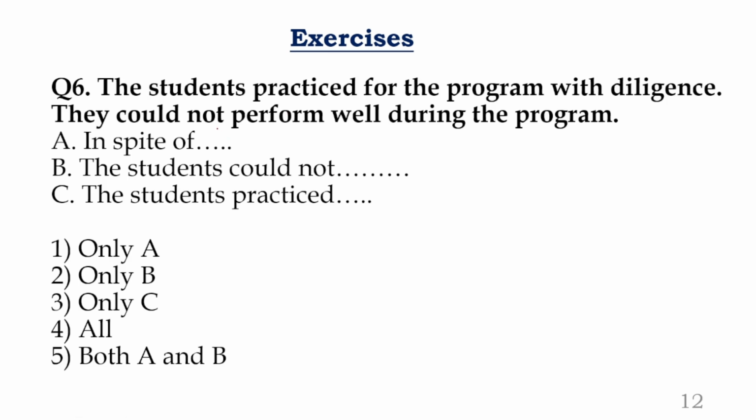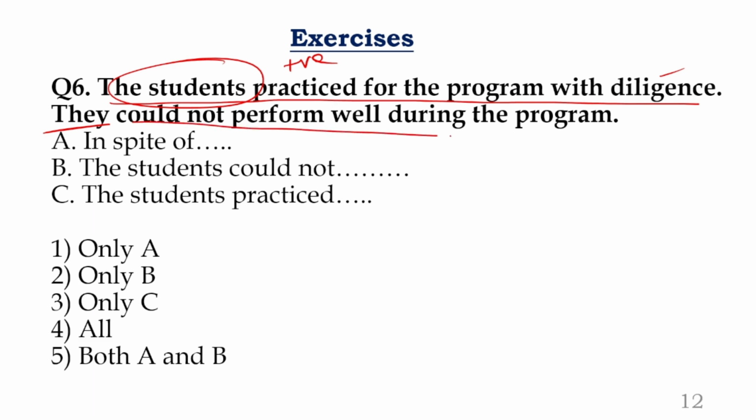Question number 6. Look at the statement. The students practice for the program with diligence. Statement is absolutely positive, no problem. Diligence is lot of interest, lot of hard work. They, what is they? They is nothing but students. Okay, subject is same. There is a possibility of ing. They could not perform well during the program. Oh no, this part is absolutely a negative one, and the first part is absolutely positive one. So we are looking at what here? We are looking at contrast.